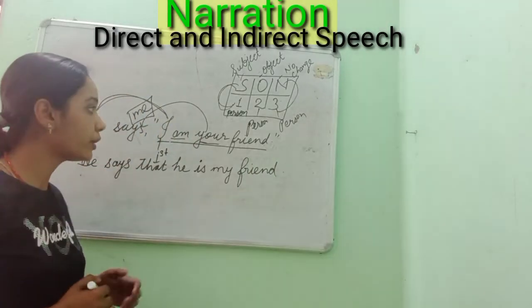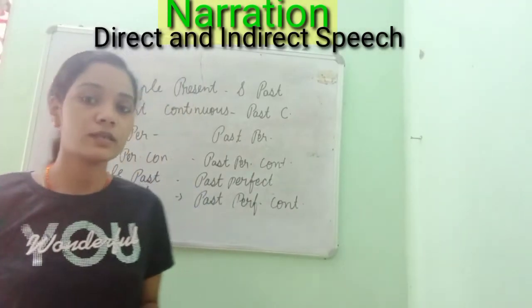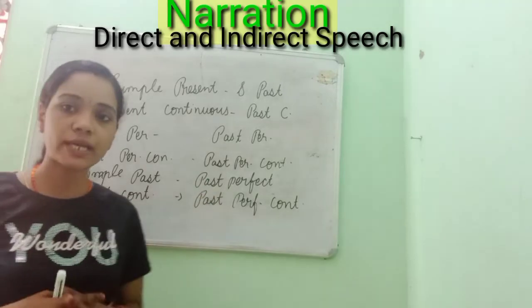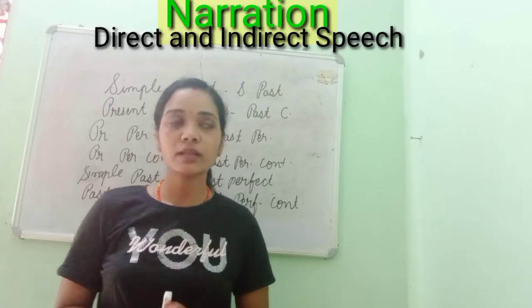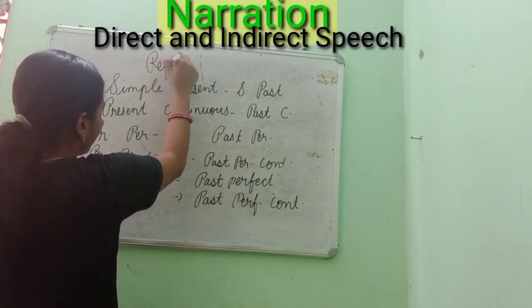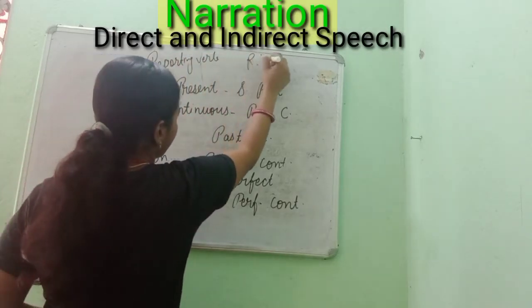Now the second important rule is, yes, the next rule which we have to keep in our mind. That sentence which I had written, he says I'm your friend, was very simple. Now one thing, as I said, reporting verb and reported speech.